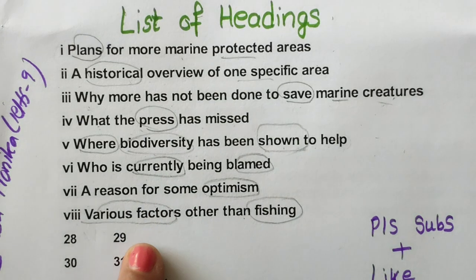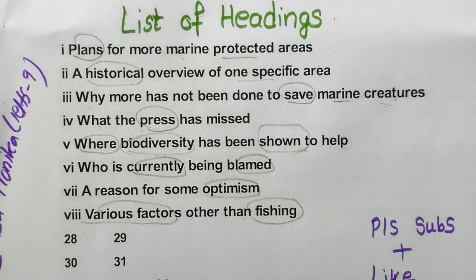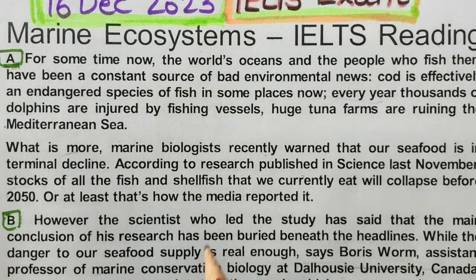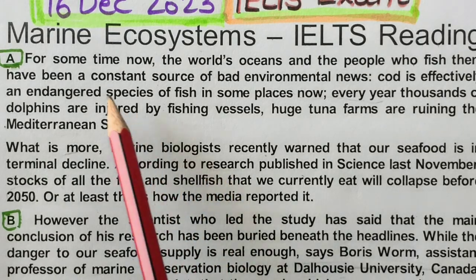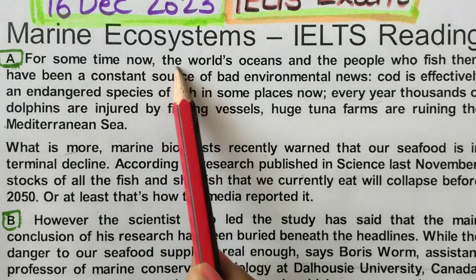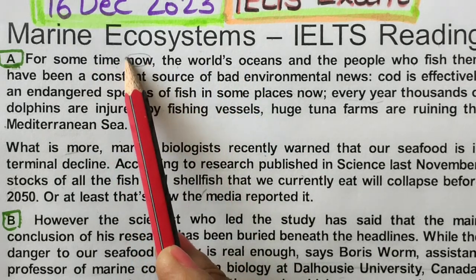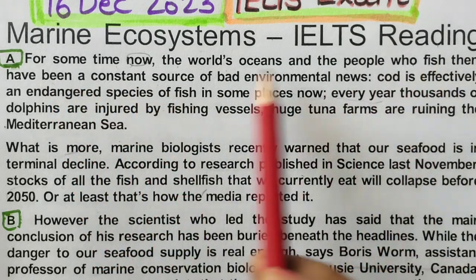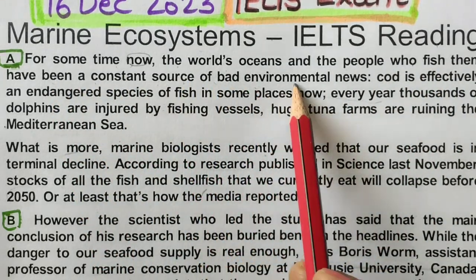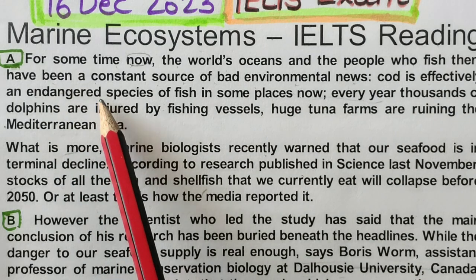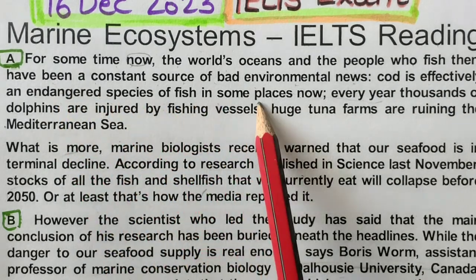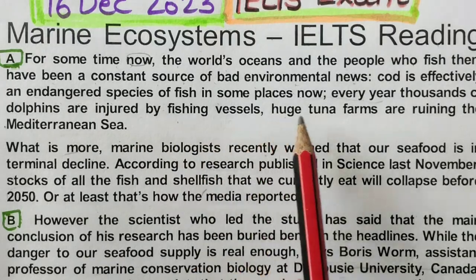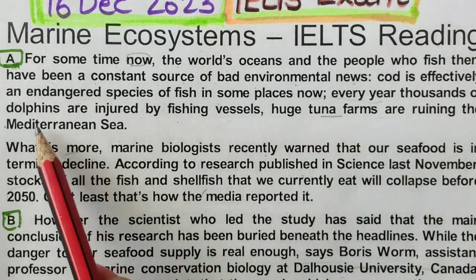Now I will read paragraphs one by one. See this, my first paragraph I am showing you. You can read it, you can pause the screen. For the first paragraph A: for some time now, the world's oceans and the people who fish them have been a constant source of bad environmental news. Cod is effectively an endangered species of fish in some places. Every year, thousands of dolphins are injured by fishing vessels. Huge tuna farms are ruining the Mediterranean.